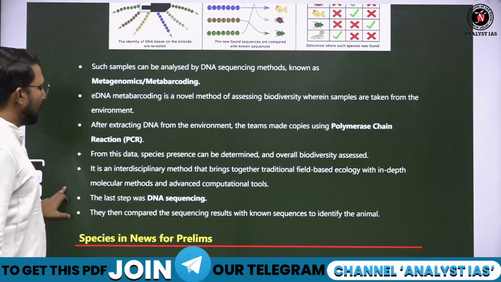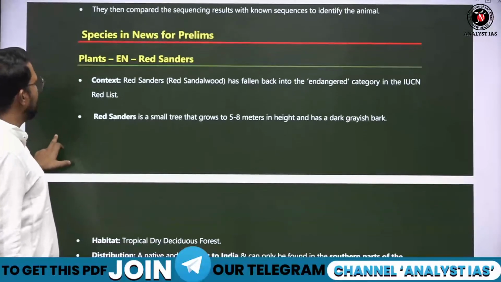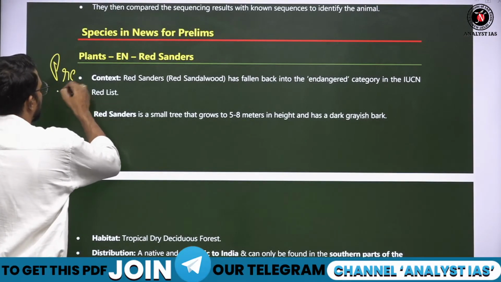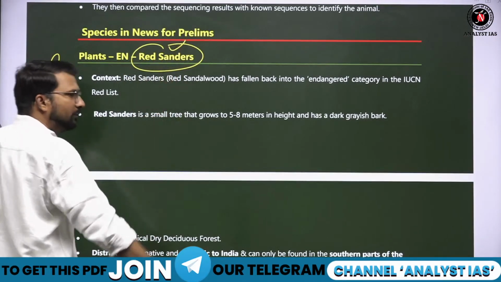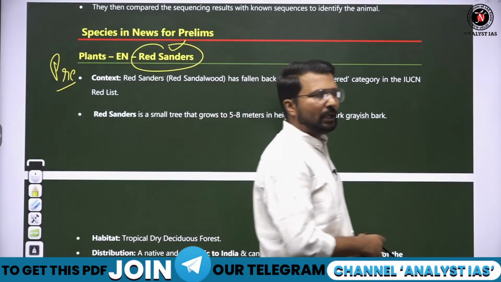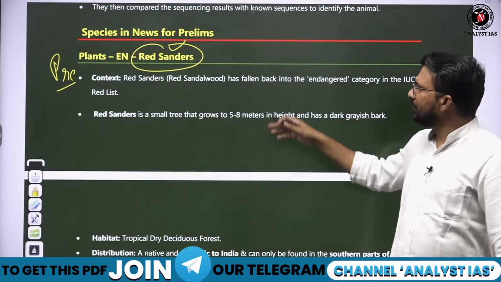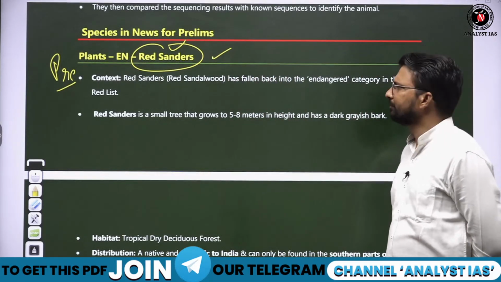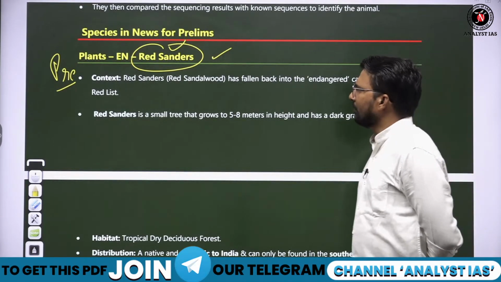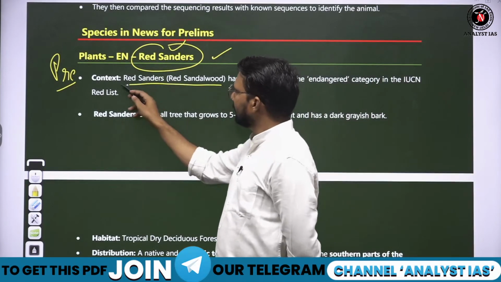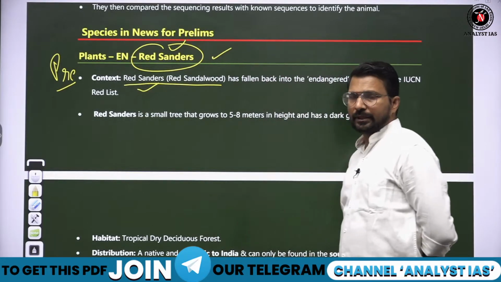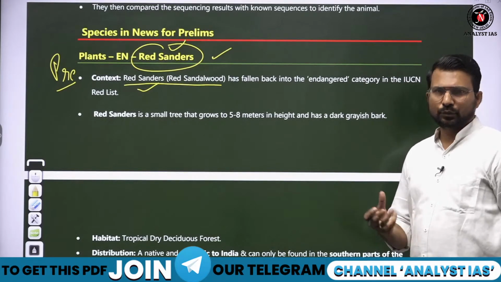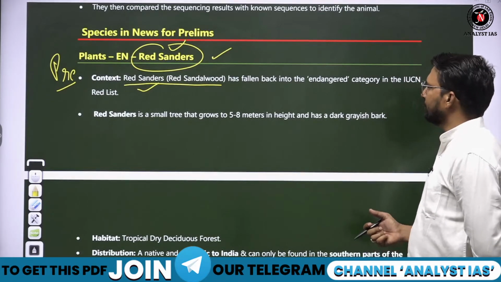Okay, now we will see a few species which were in news, especially from the prelims point of view. So red sander was in news due to the movie Pushpa. But not only due to the movie, UPSC has already asked a question on red sandalwood. The smuggling of this particular wood was the center of the plot of the Pushpa movie.